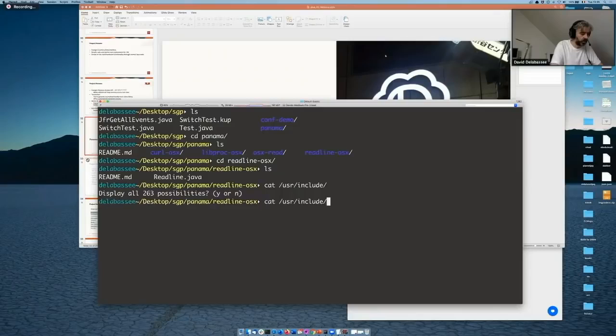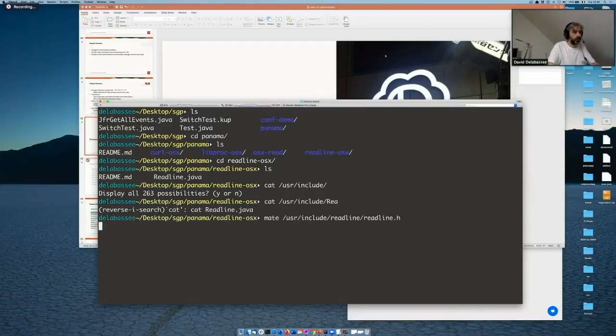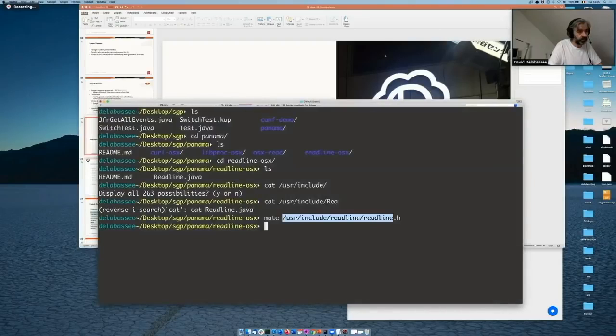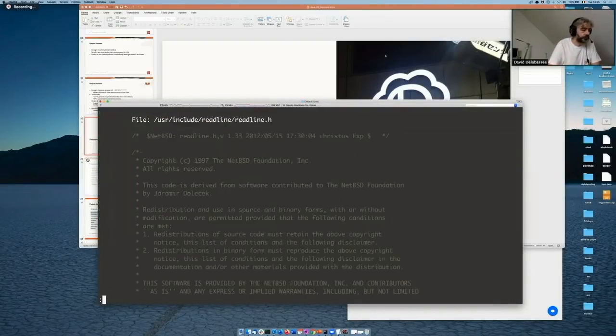I forget the name. Sorry, let me check. Okay, this. Oh, sorry, too small. No, it's readline. So this is a header file that is part of OS 6.